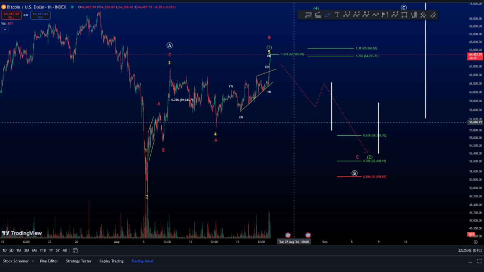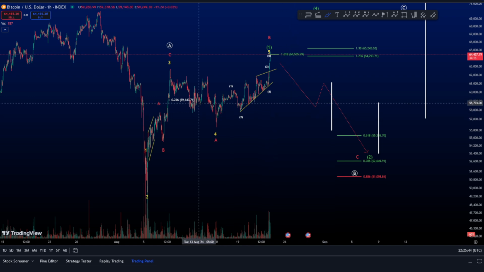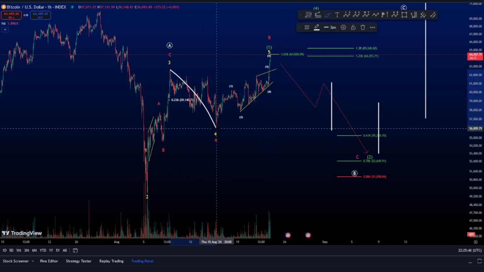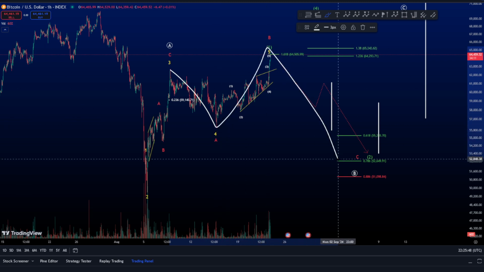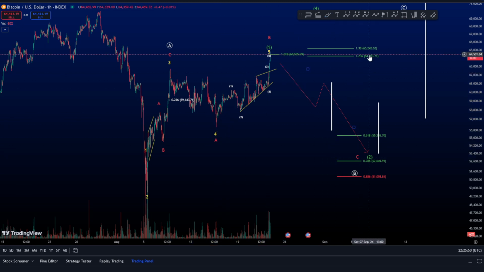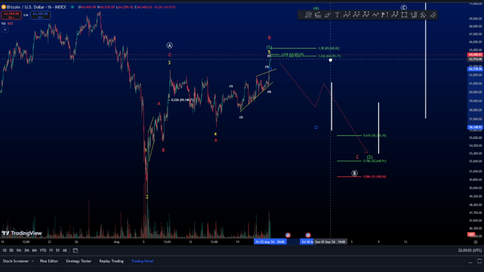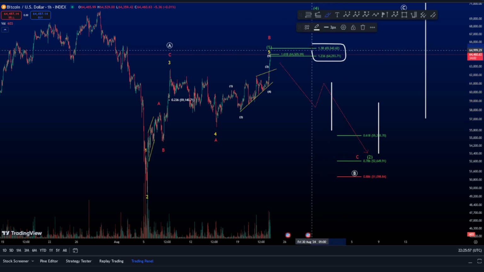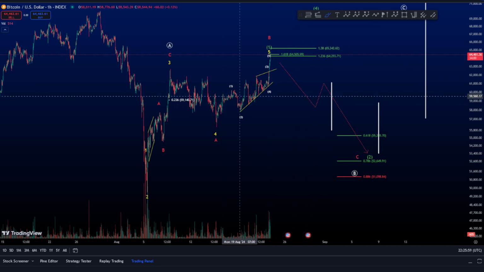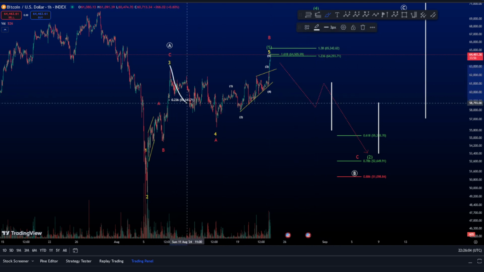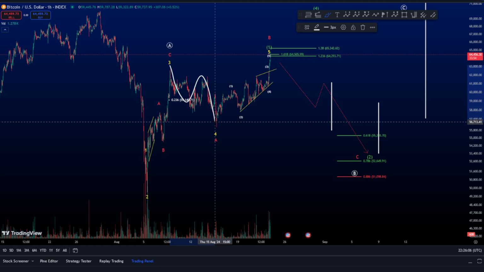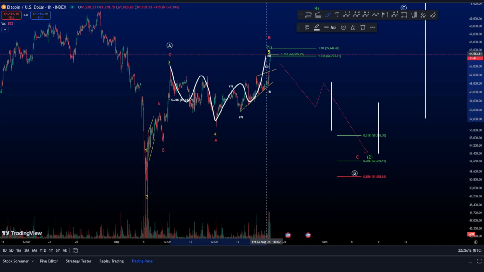Another scenario is that this could also be an A, B, and a C, an expanding flat. Don't forget that we are still ranging even between the fib levels of a wave B, expanding flat wave B. Why am I saying expanding flat? Because we have 3 waves for A, which is a flat, and then we might see an overshooting wave B towards the upside.